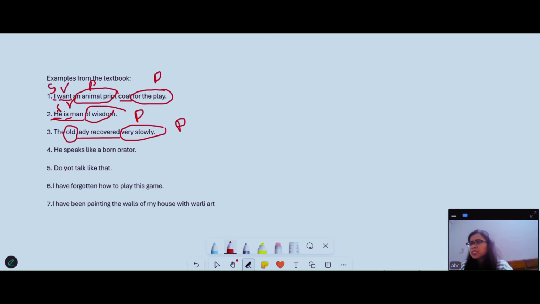right? Similarly, he speaks like a born orator. He is the subject. Speaks is the verb or the finite verb. He speaks, वो बोलता है. Complete sense. So it's a sentence. What is an extra information? Like a born orator. So this will be phrase. Correct?